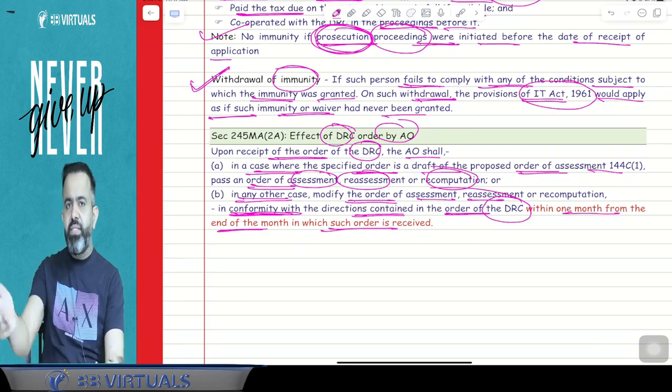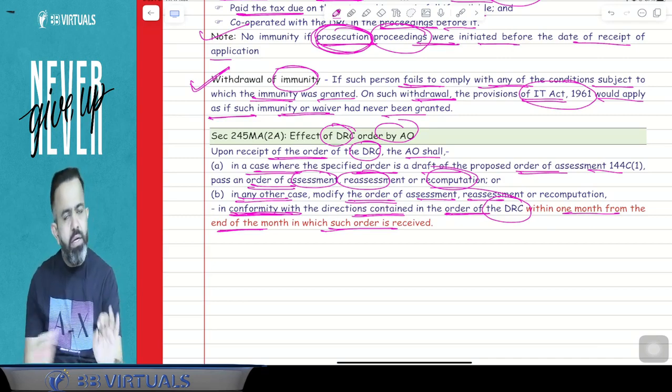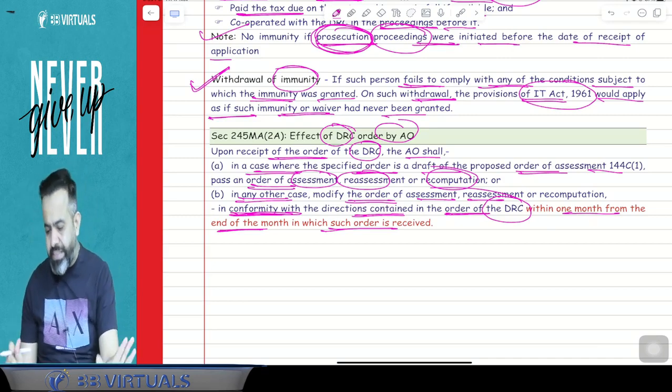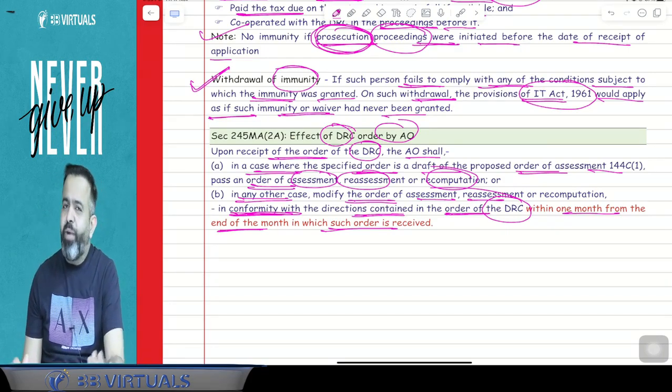So guys, from the end of the month in which you receive the order from the DRC, the AO will pass the final order within 1 month and then send it to the assessee. That is called the modified order. And against the modified order you cannot file any appeal to any court.